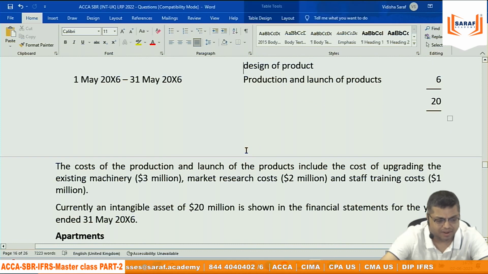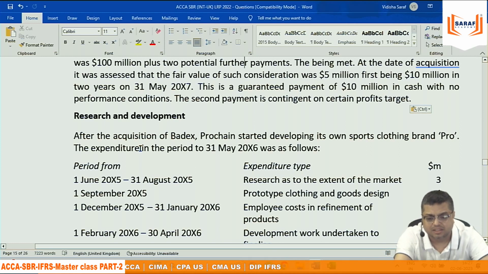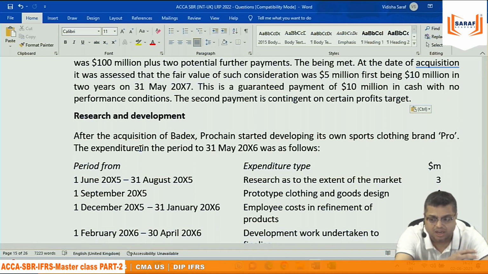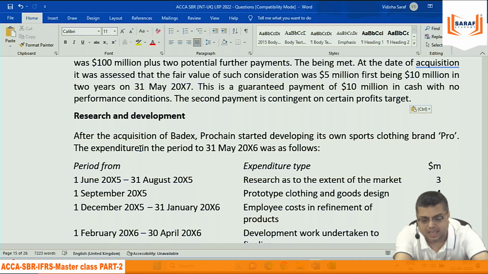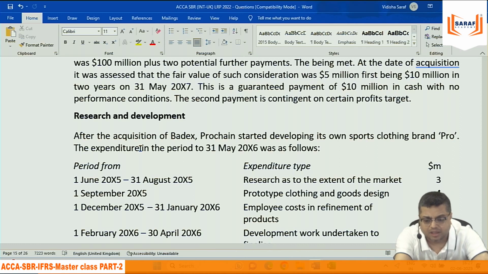This third one does not have any problem because it is purely IAS 38, research and development expenditures. Research expenditures are original or new findings relating to something. Till the time it is not successful, till the time we don't know the surety of economic benefits, we charge all research expenditure to the P&L account, because normally any asset will be recognized as a non-current asset when there are economic benefits you can realize. Research expenditure is not going to give you any economic benefit. There is no surety you will be able to generate any income. So research expenditure is charged to the P&L account. But development expenditure can be capitalized when certain conditions are fulfilled.